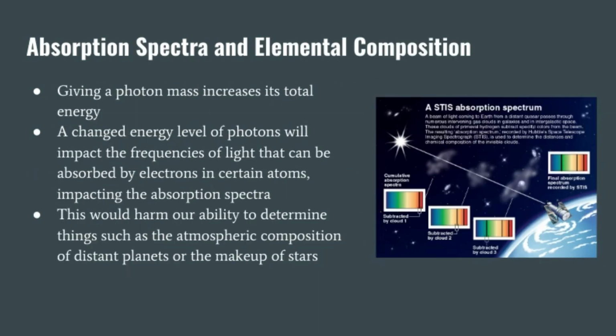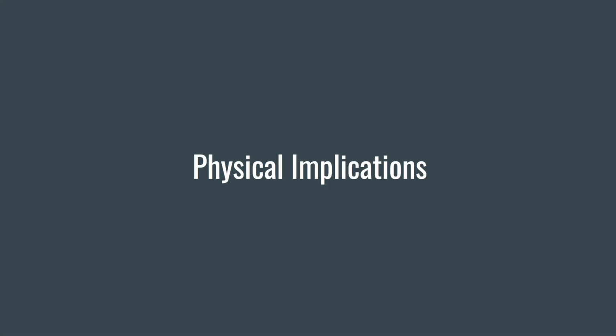Another thing that would be impacted would be our ability to use absorption spectra to tell elemental composition. Giving a photon mass would, as I said, increase its total energy, and a changed energy level of photons would impact the frequencies of light that could be absorbed by electrons in certain atoms, which would impact the absorption spectra. And if we weren't able to properly account for this change in photon energy, it would severely harm our ability to determine things such as the atmospheric composition of distant planets or the makeup of stars, which would limit our ability to learn about our universe.